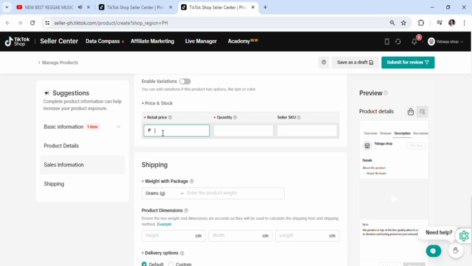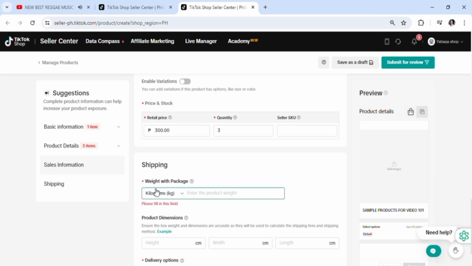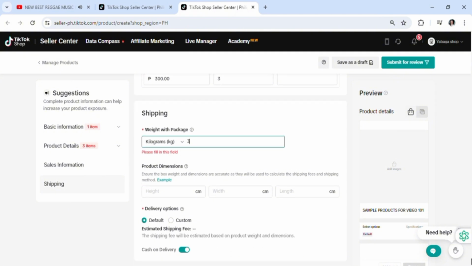Now with the sales information, we're going to go with the prices. So let's say your product is for 300 pesos. We use pesos because this is the Philippines. Okay, so product price and quantity, you don't really need to do the seller SKU. Now the shipping, depending on the weight of your product, it's also going to be based off of the taxes that they're going to be deducting from.